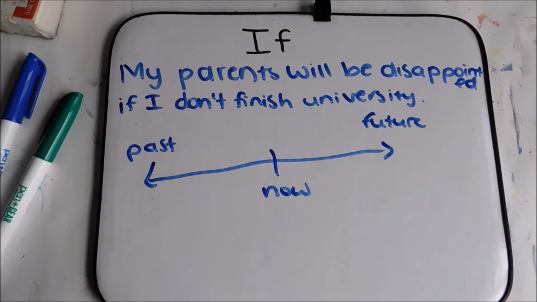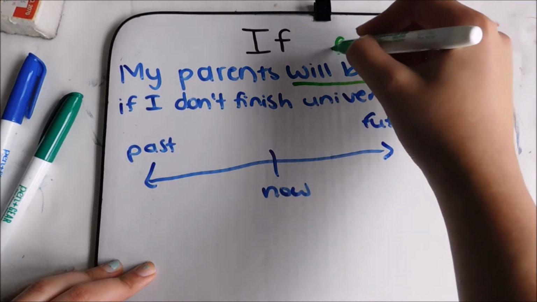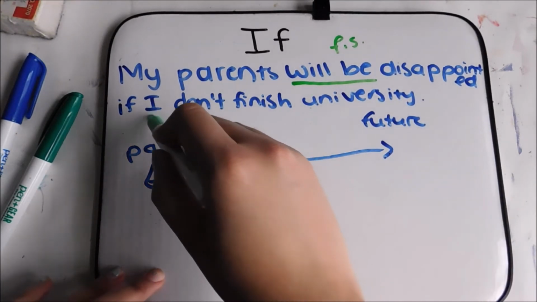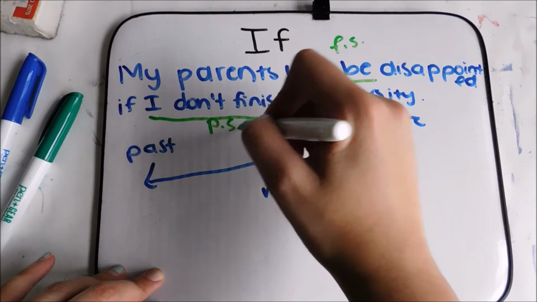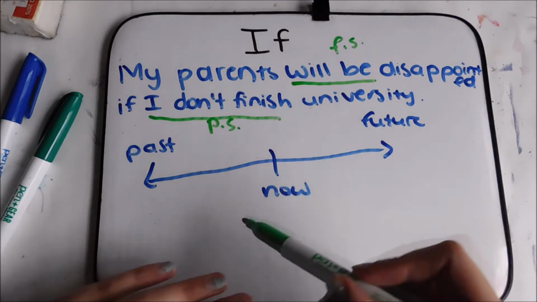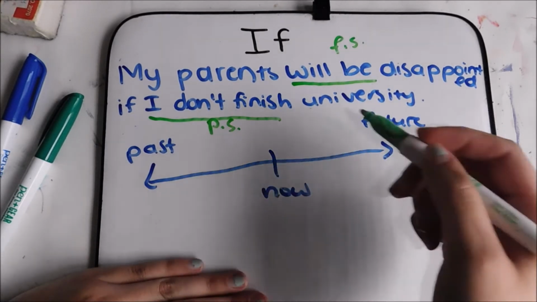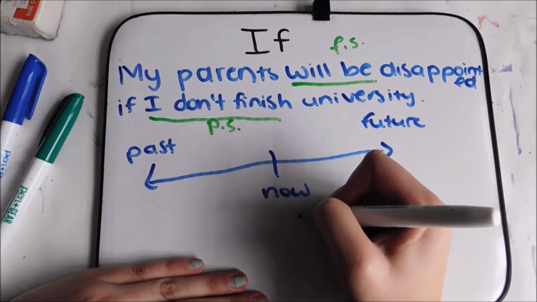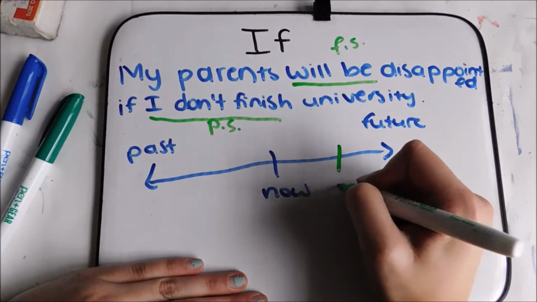Here's another example with if. My parents will be disappointed. This one is the future simple. If I don't finish university. Here, I don't finish is in present simple. So, again, we have our timeline: now, the past, and the future. Right now, I'm in university. But if I don't finish, that's in the future.